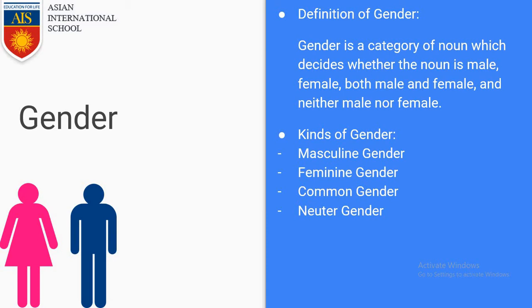There are four kinds of gender: masculine gender, which denotes the male gender; feminine gender, which denotes the female gender; common gender, which is both male and female; and neuter gender, which is neither male nor female.